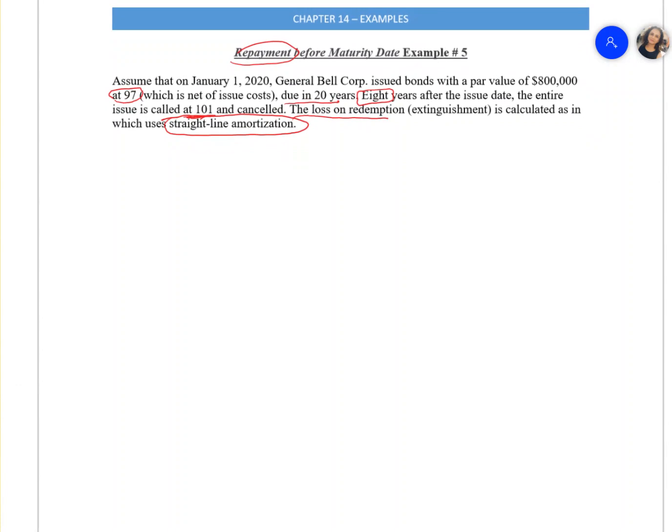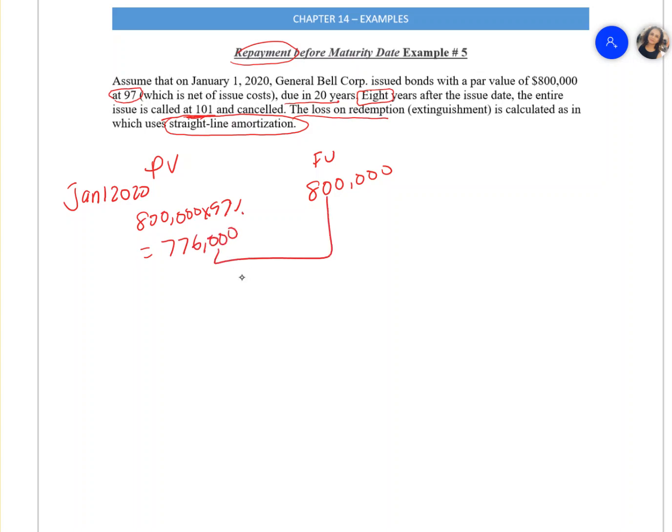The first thing we need to know is the present value on January 1st, 2020. The face value of the bond was 800,000. The present value of the bond was 800,000 multiplied by 97%, which would have been 776,000. The difference between those two is a discount, similar to the question we did earlier.